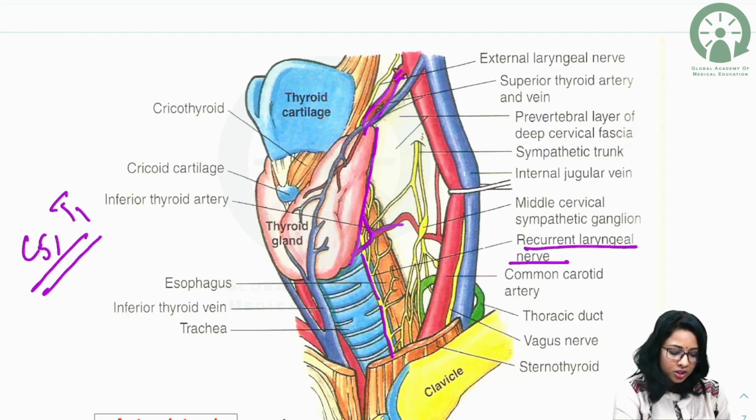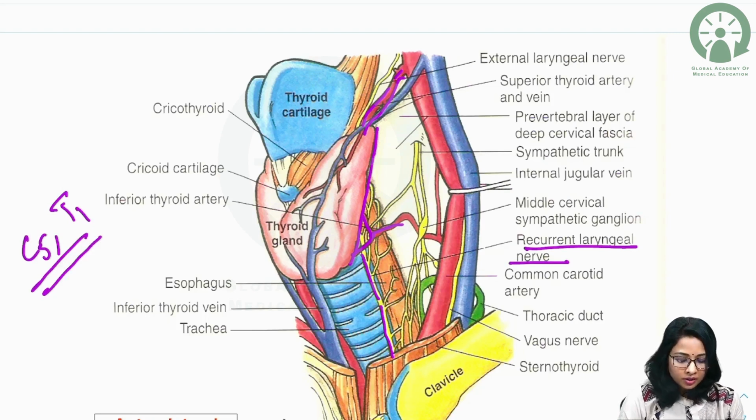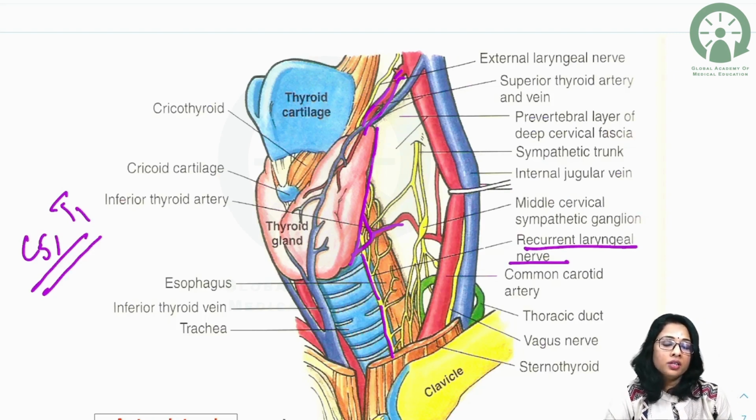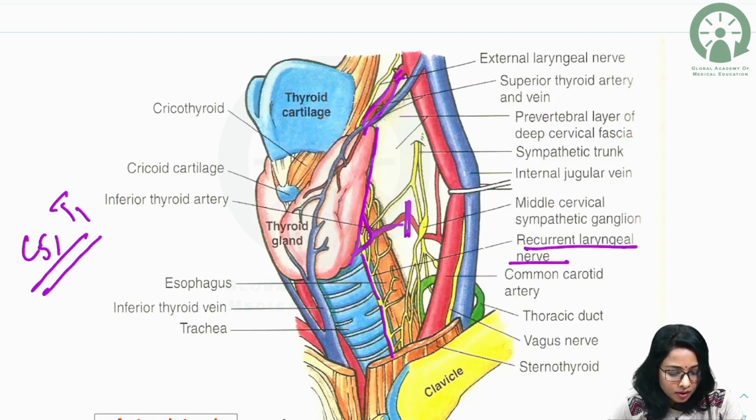They are close to each other near the gland, and away from each other as we move away from the gland. So during thyroidectomy, the inferior thyroid artery should always be ligated away from the gland, to preserve the recurrent laryngeal nerve. And coming to the superior